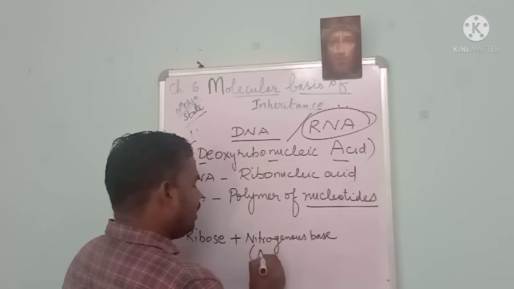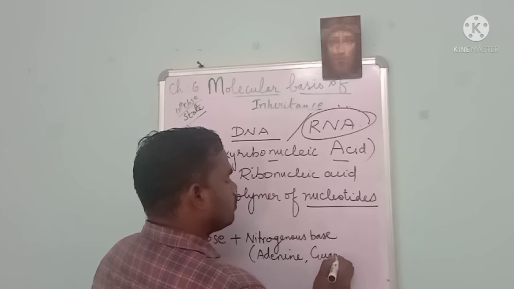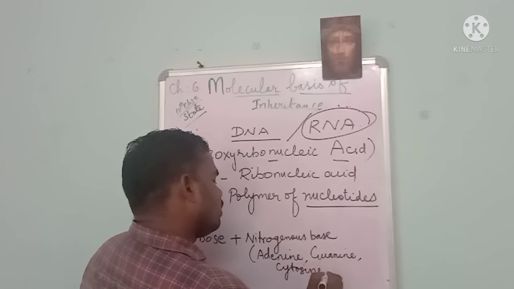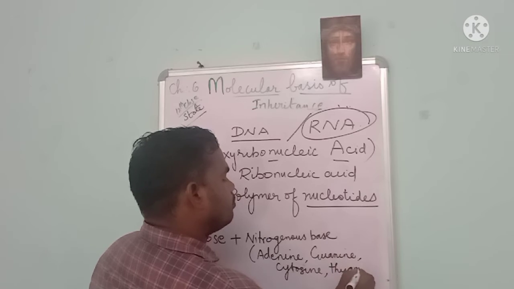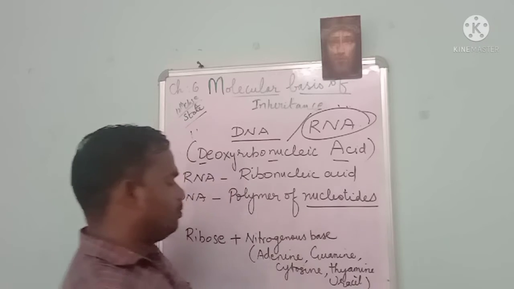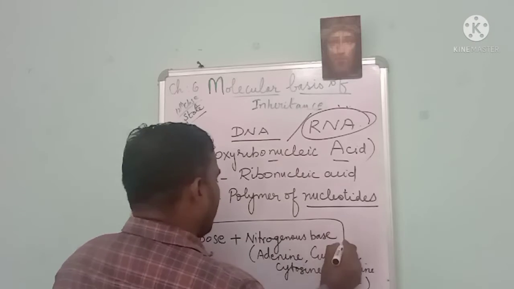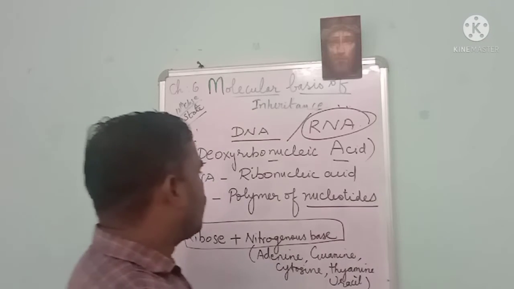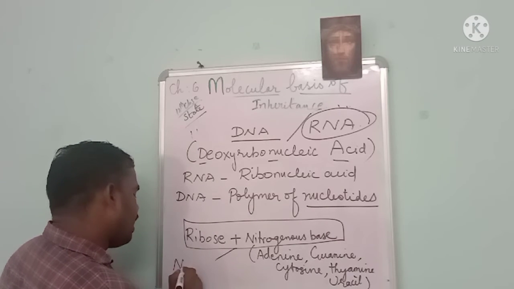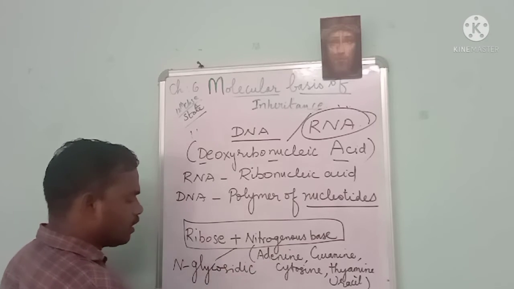The nitrogen bases are adenine, guanine, cytosine, thymine, and uracil. These are all nitrogenous bases. Okay, so ribose sugar is linked to the nitrogenous base through an N-glycosidic bond. How can it be linked? Through the N-glycosidic bond. I will be explaining how it is linked.